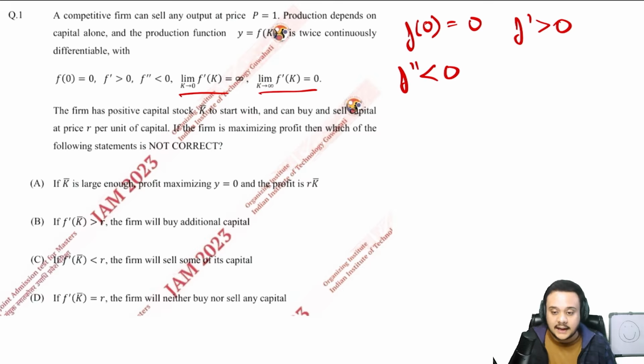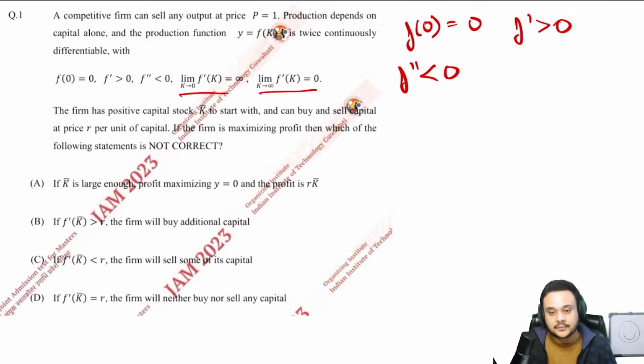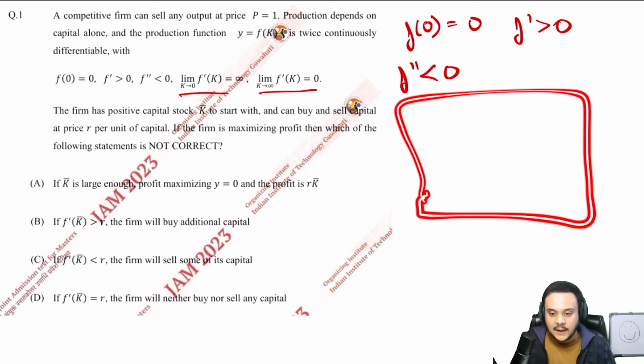Now let us read and understand what these are. The first one is saying that as capital approaches 0, your MPK will reach infinity. What does that mean? Let us take an example. Say you have a farmland. You haven't started farming yet, but you want to. So the first unit of capital, or the first unit of your input that you apply, is going to give you the highest production. Out of every single unit of your capital, the first unit is going to have the highest productivity, right?